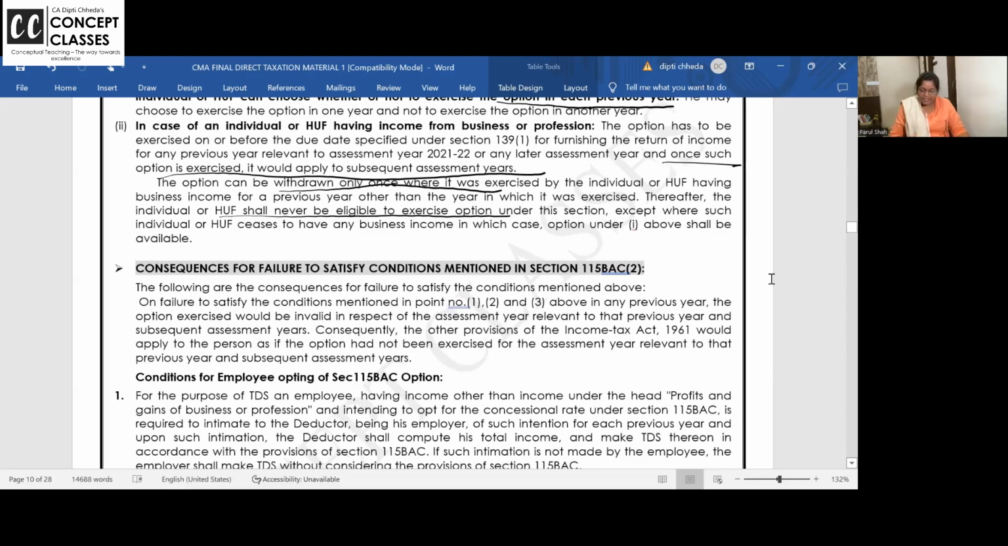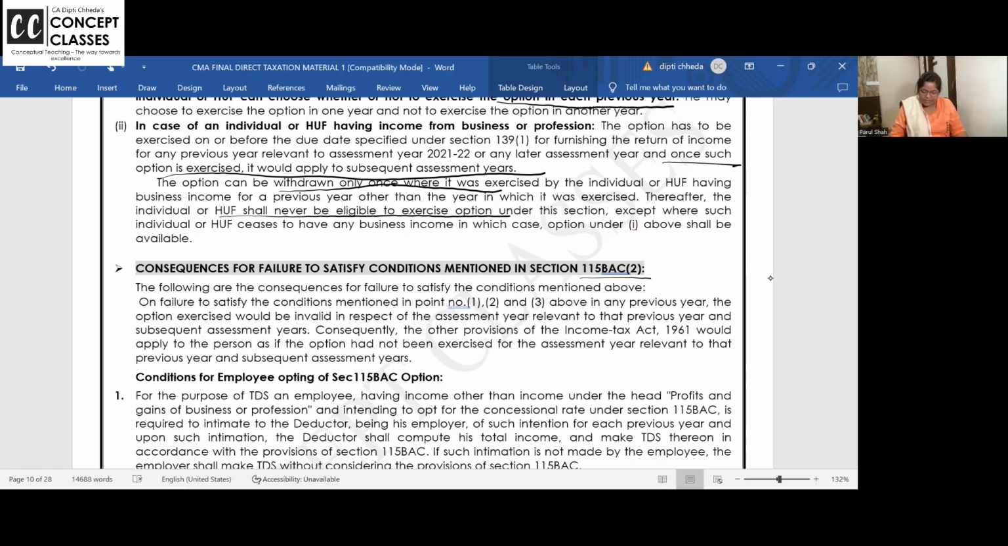Chalo. Consequences of failure to satisfy conditions. I went for the new tax regime, but I missed that I should not take the standard deduction. I still took it. If you're making some mistake, then what happens? Simply you are out of the scheme and go for the old one. If you are not satisfying any of the conditions mentioned in 115BAC, you will come out of it and you will not be allowed to go in again.